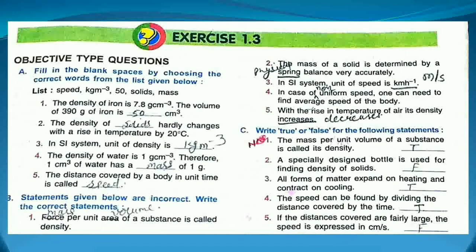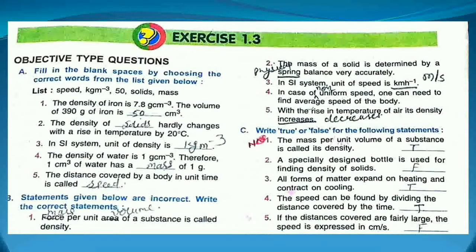First one, the mass per unit volume of a substance is called its density. Yes, true. This is the formula of the density. So first one will be true. Second one, a specially designed bottle is used for finding the density of solids. No, a specially designed bottle which is called the density bottle is used for finding the density of liquids. So the statement will be false.